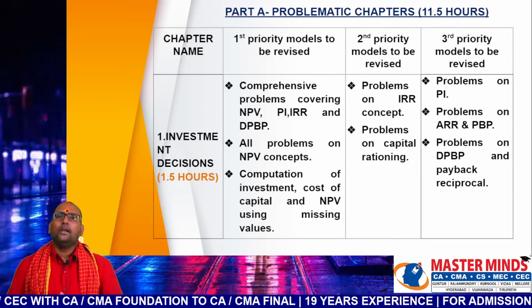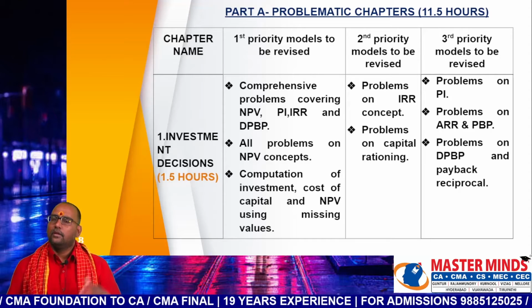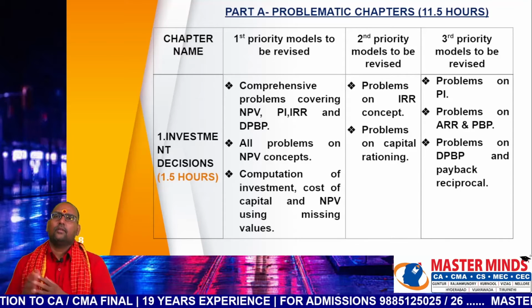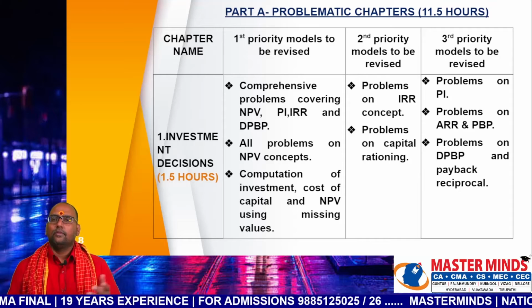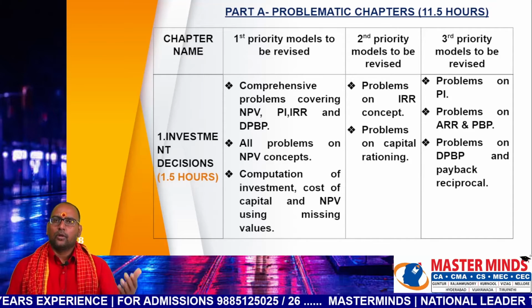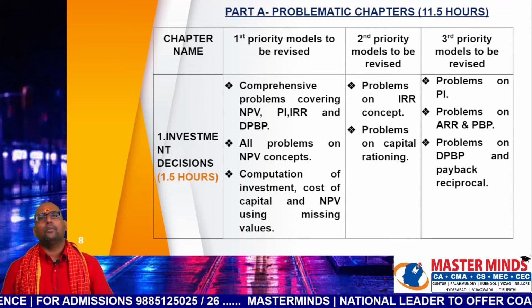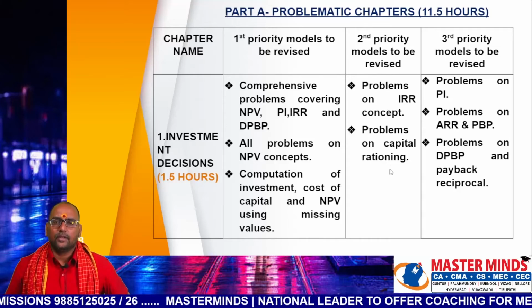In second priority, revise all problems, at least 2 problems on IRR concept, and revise at least 2 problems on capital rationing. And last and least priority, third priority models, where you have to revise at least 1 problem: problems on profitability index, problems on ARR and payback period, and problems on discounted payback period and payback reciprocal are covered under this category.